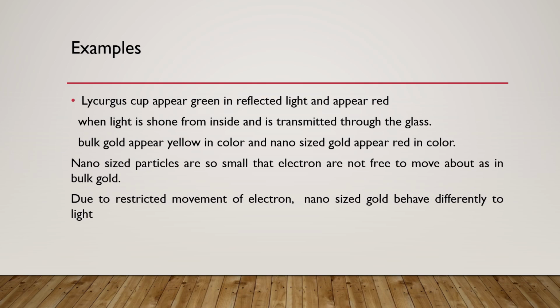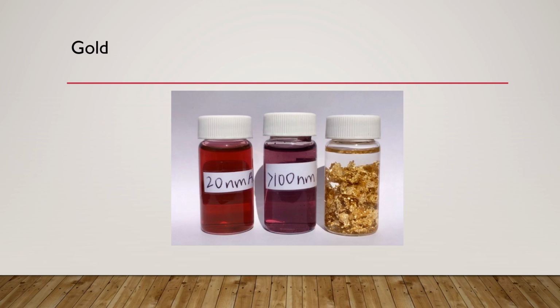Their behavior to light changes, due to this their properties change, and the color they show also changes. Here are shown the colors of bulk gold along with nano-sized gold particles. Bulk gold appears yellow, and as we move toward nanoparticles, their color begins to change toward a reddish shade.